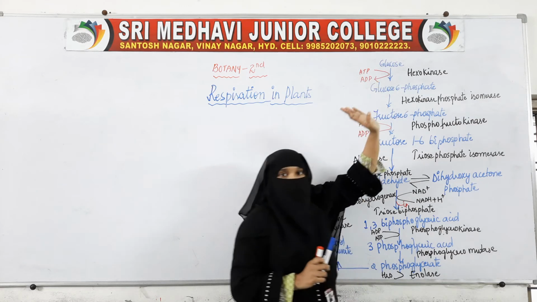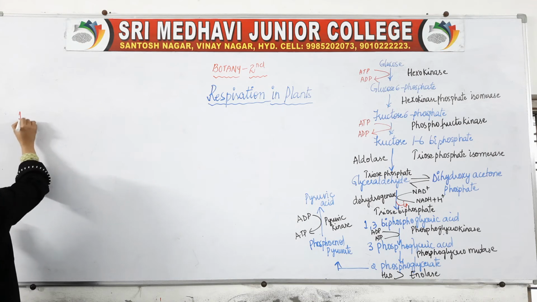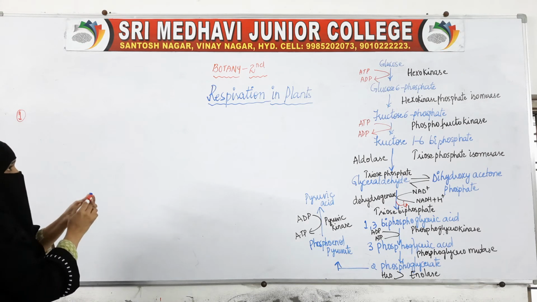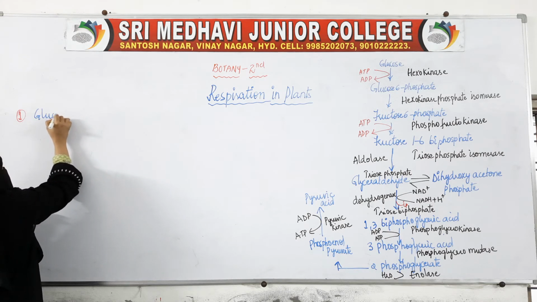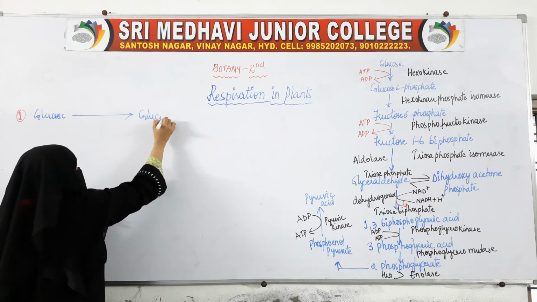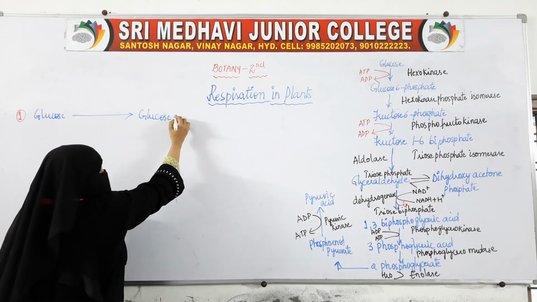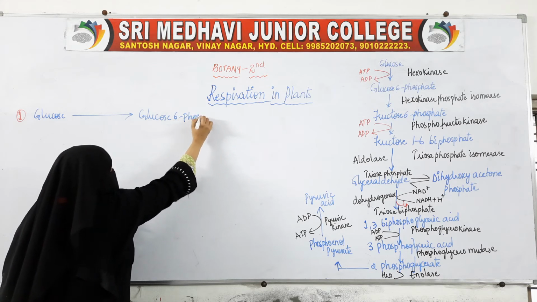This is the first reaction. What is happening in the first reaction? Glucose is changing to glucose 6-phosphate.